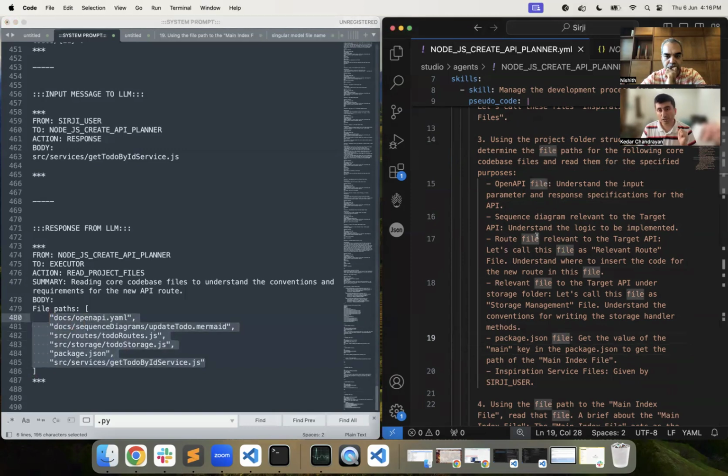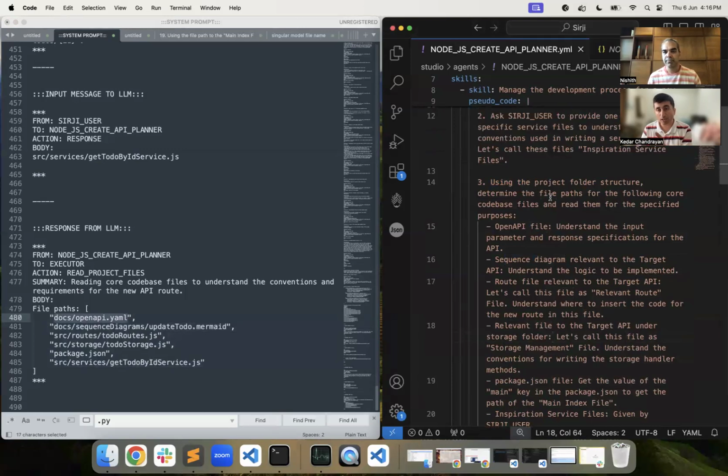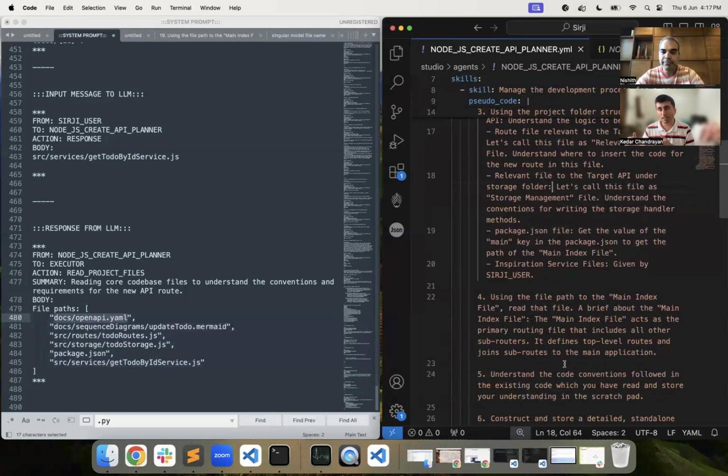In the pseudocode, we are just mentioning things like OpenAPI file, sequence diagram. They got converted to the correct file path because in the system prompt, we have provided the project folder structure to the LLM. As the pseudocode states, using the project folder structure, determine the file path. So it is correctly doing that and asking the executor to read from these files. And this conversation will keep on happening, and all the steps in the pseudocode will execute the same way.